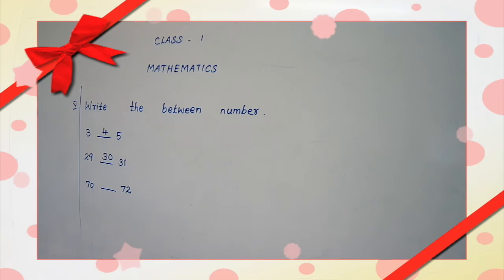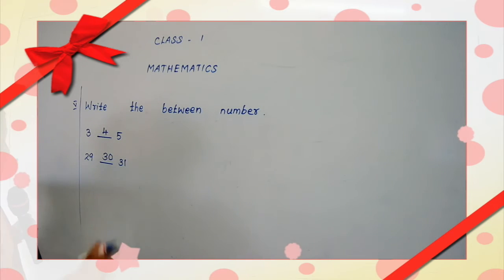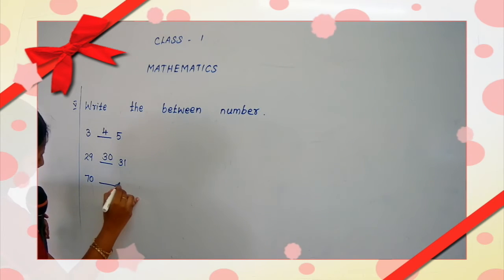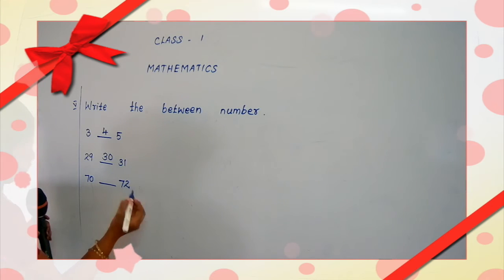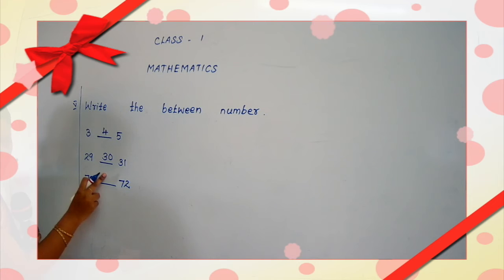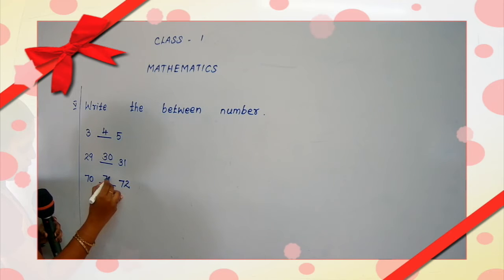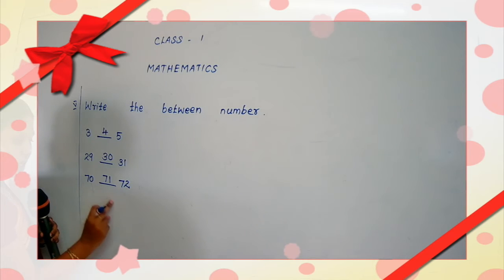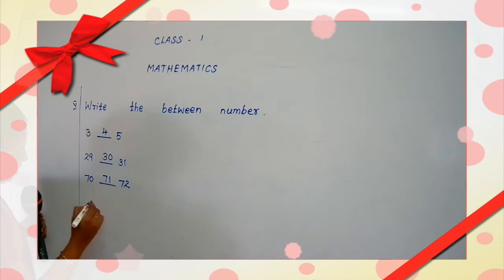The number between 70 and 72 is, the answer is what? What comes after 70? 71. What comes after 71? 72. Okay.